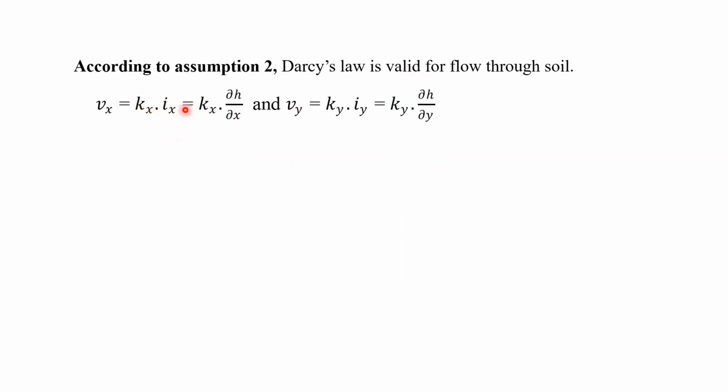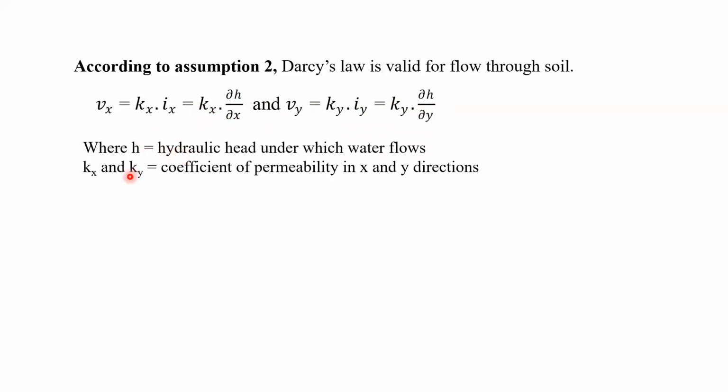Along the x direction, we consider the head loss ∂H over the distance ∂x, a very small element. Similarly, in the y direction we consider Ky into Iy, where Iy is the hydraulic gradient in the y direction. Kx and Ky are the coefficients of permeability in the x and y directions.